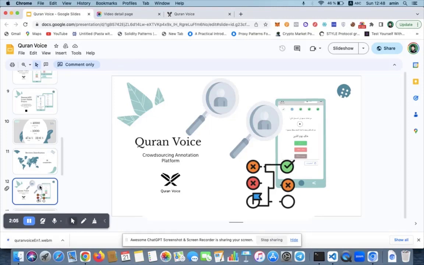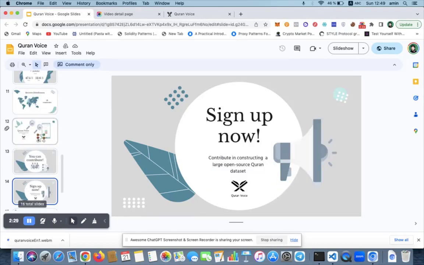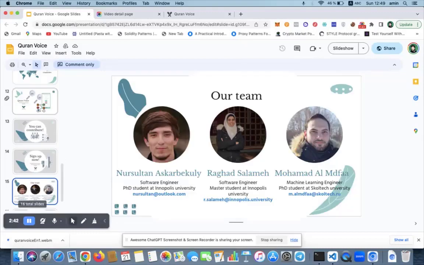As you see, Quran Voice will help a lot of people, and it will build the core of the technology, at least for people who want to recite the Quran correctly. They don't need us, they don't need native speakers, they don't need anyone to listen. They just need this application. Everything in this application will be free. The dataset will be free. Everything will be in a GitHub repo. Anyone can use it. I will ask you just to sign up, take 3-4 minutes of your time, and help us make this data set.